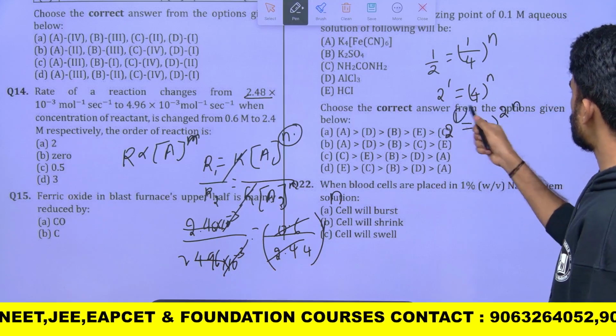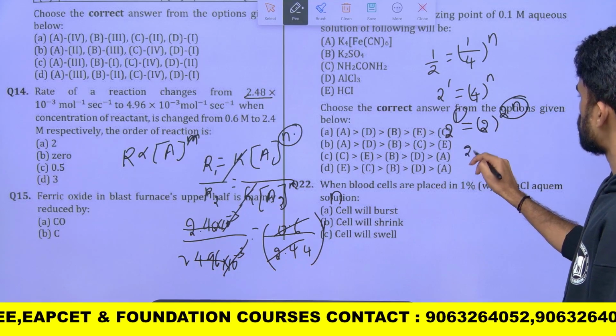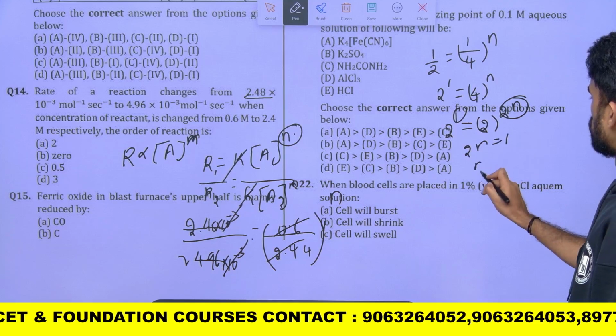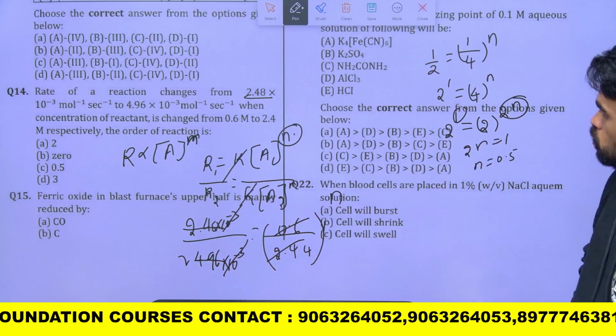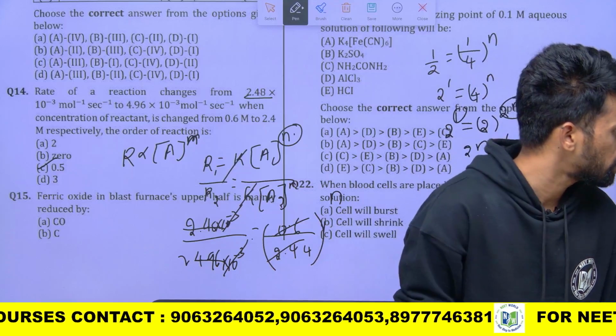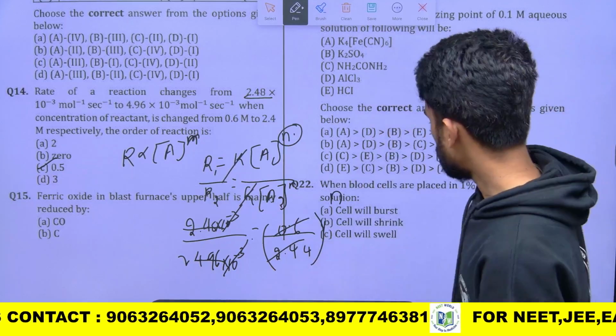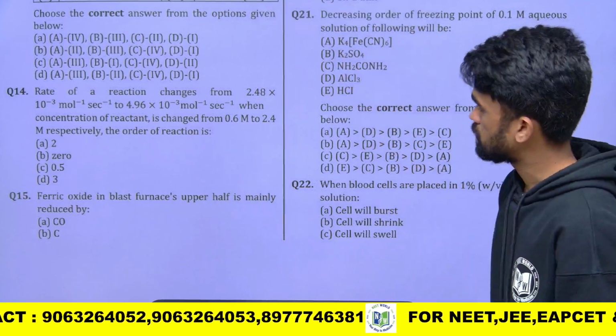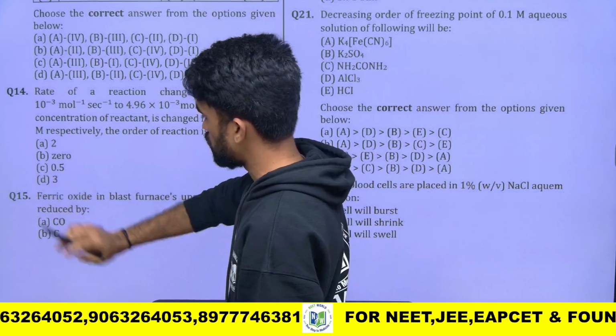So what is the value of 2n here? Comparing, 2n equals 1, so n equals 0.5 or 1 by 2. So we have option number C. I hope it is clear without any confusion. You can go with option number C.